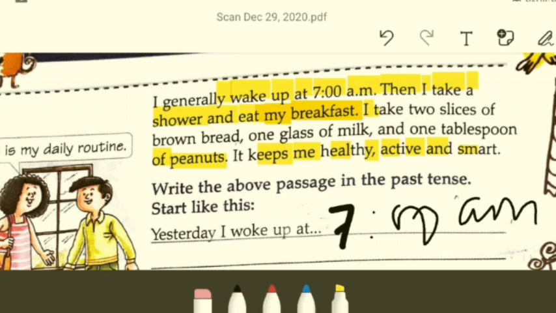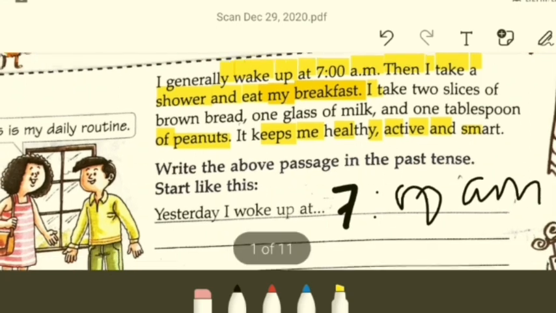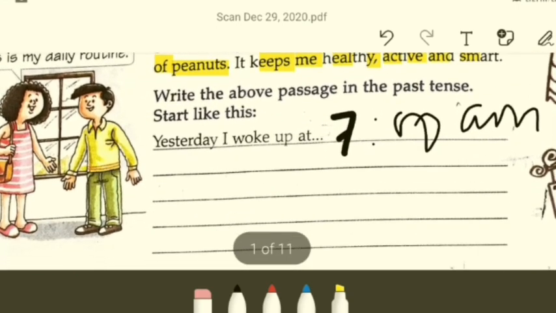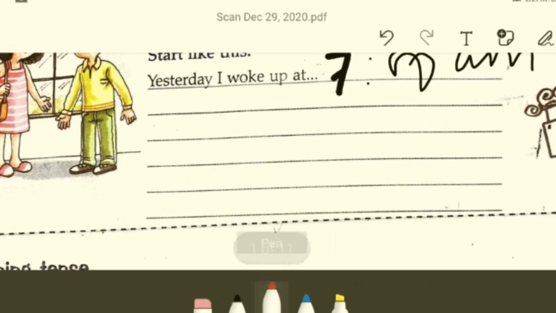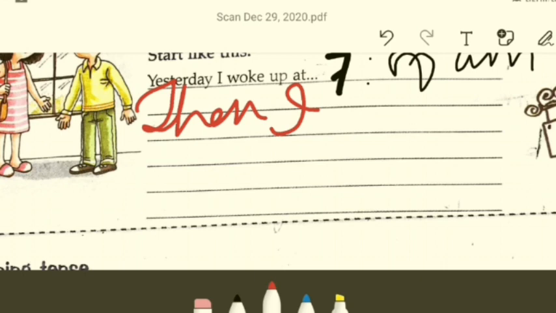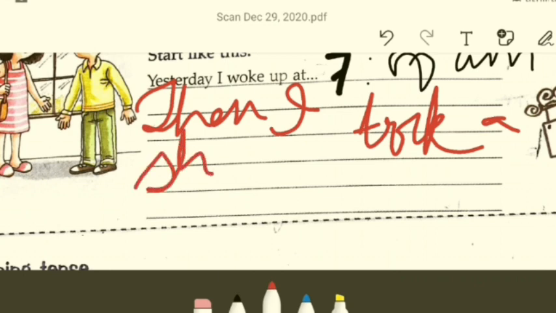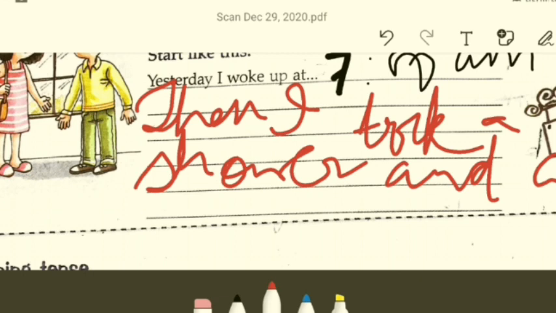Then after that, what do we have? Then I take a shower and eat my breakfast. So how are we going to write it? It will be, then I, see, I'll write with the red one. Then I, what will it be? Took a shower. I suggest you open your book alongside to help yourself. Then I took a shower and ate my breakfast.